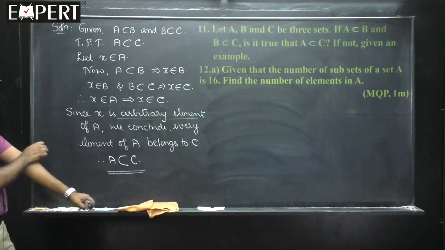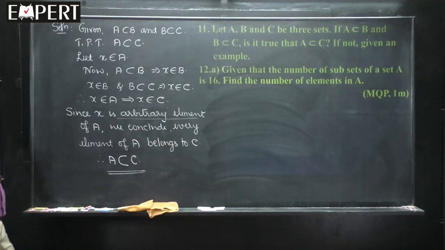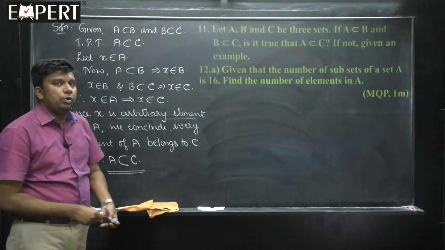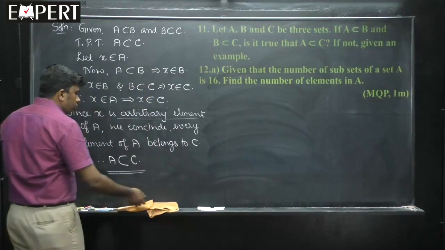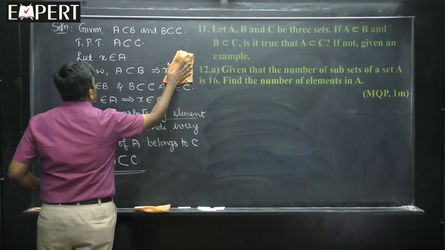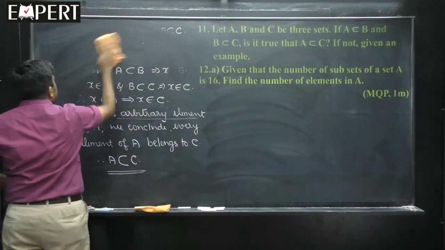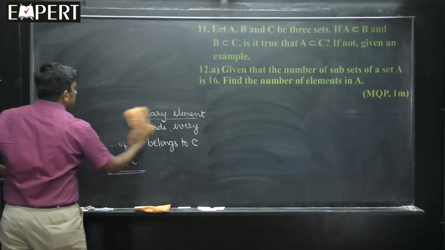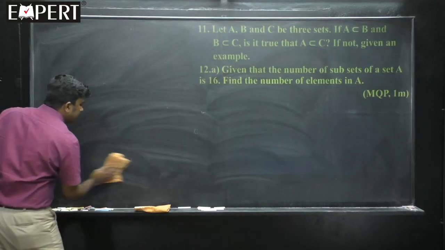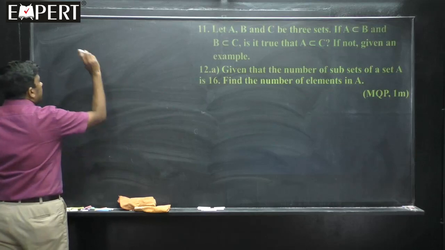Given that the number of subsets of A is 16, find the number of elements of A. Last class I told you, when the number of elements in A is n, students, what will be the number of subsets? Recall the total number of subsets of a set having n elements. What is the formula? The formula is nothing but 2 to the power n.